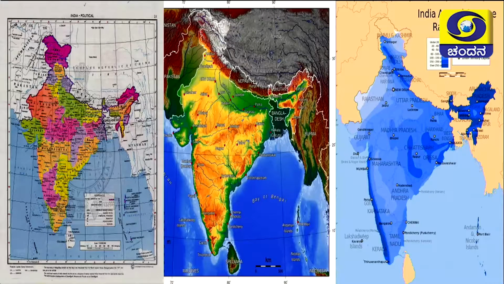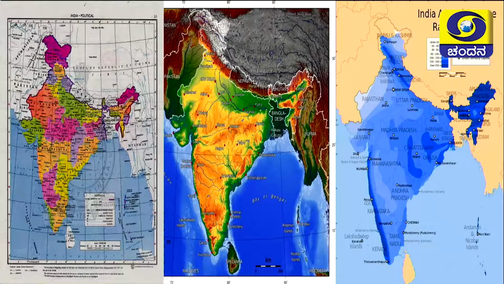The first one is the political map. The political map just looks like the first picture, where we can see the boundaries of the nation, state or continents whatsoever. And the next one is physical maps. The original colors of the earth are used here, like green, brown, yellow, dark brown, blue, all that. Okay, each particular color represents particular features of the earth.